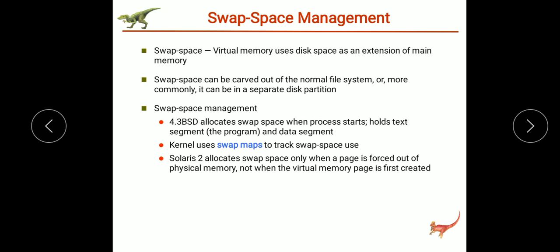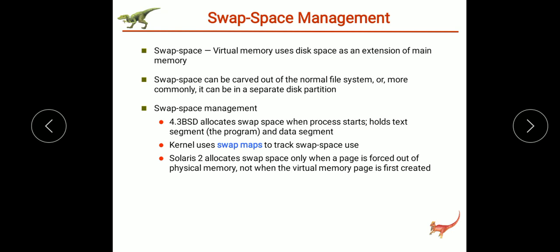If the swap space is simply a large file within the file system, then normal file system routines can be used to create it, name it and allocate it its space. So even though it is very easy to implement, it is inefficient. So locating the swap space within the file system is inefficient.